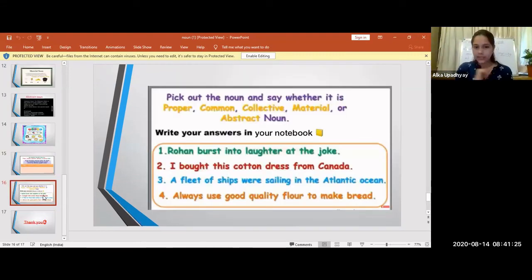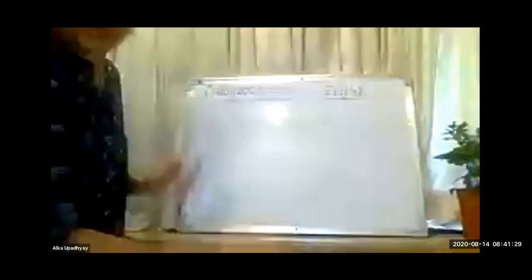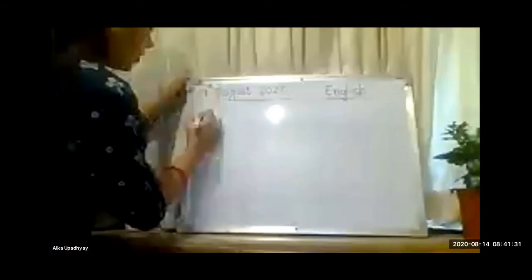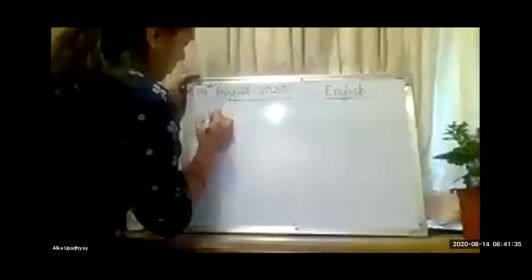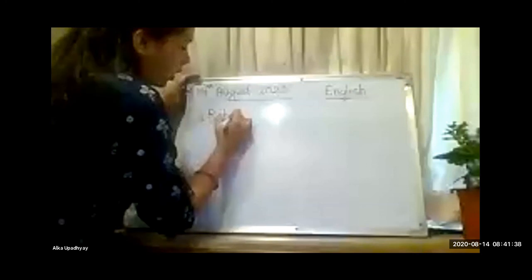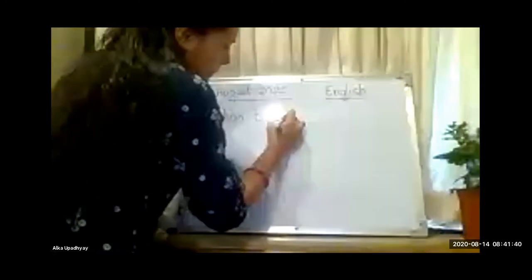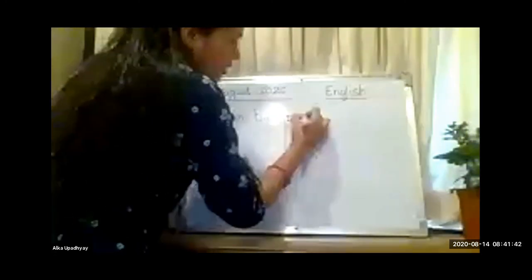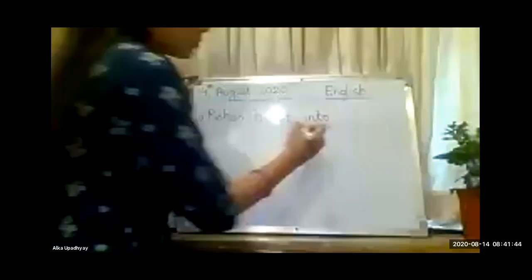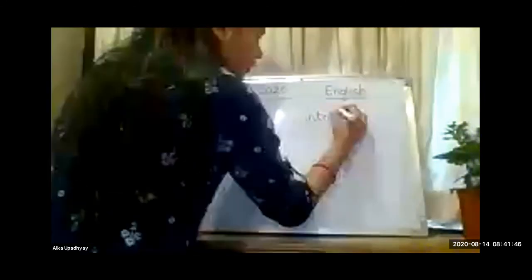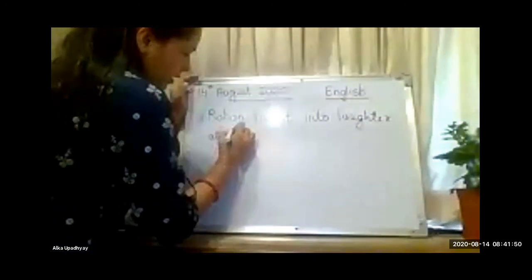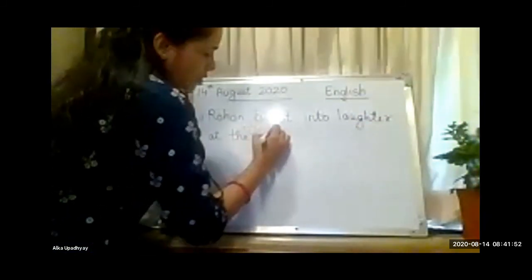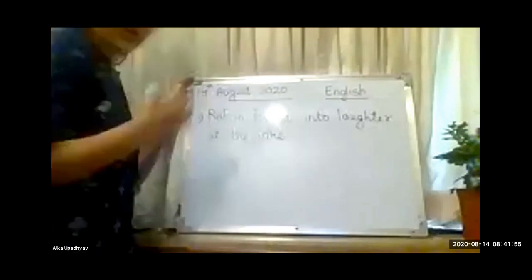One example over here. First one, Rohan burst into laughter at the joke. So here there are 2 nouns.